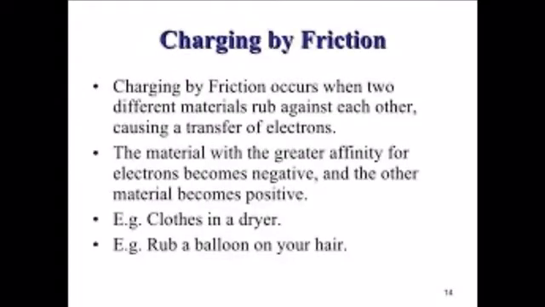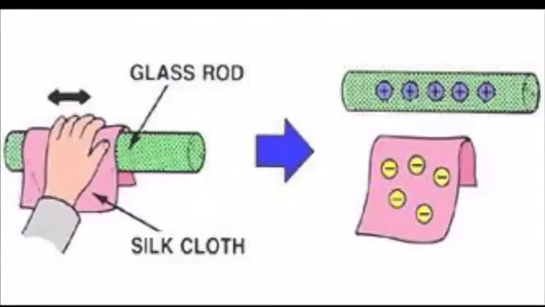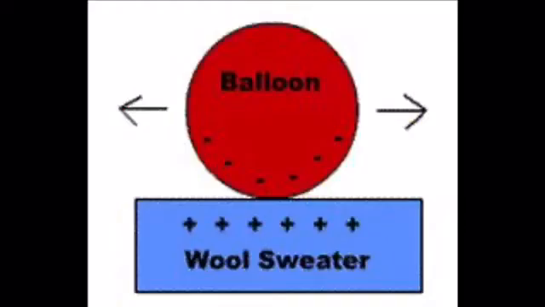First, charging by rubbing. When we rub two objects with each other, they get charged due to the transfer of electrons between them. As you can see in the picture, a glass rod is getting charged with a silk cloth. Silk acquires negative charge and the glass rod becomes positively charged. For example, when we rub a rubber balloon with animal fur, the balloon, which is made up of rubber, attracts the electrons from the fur.